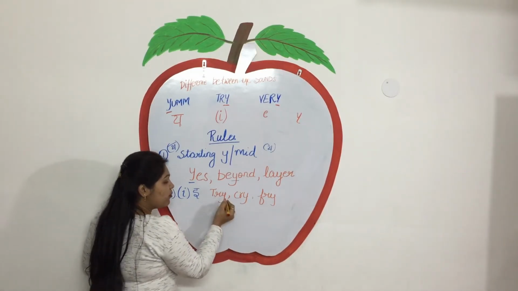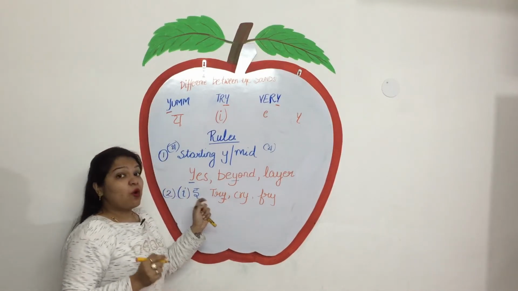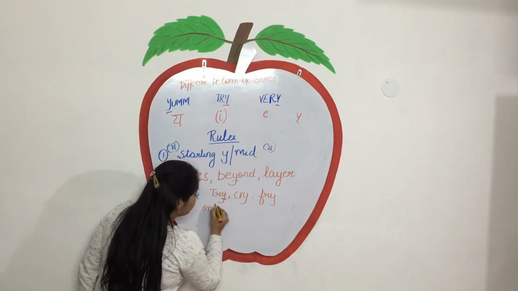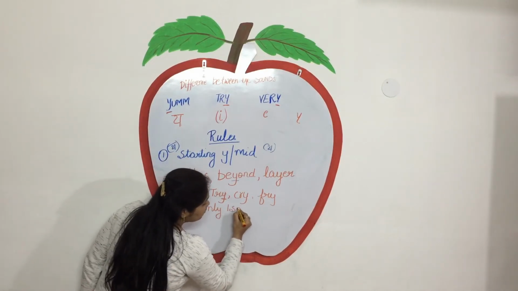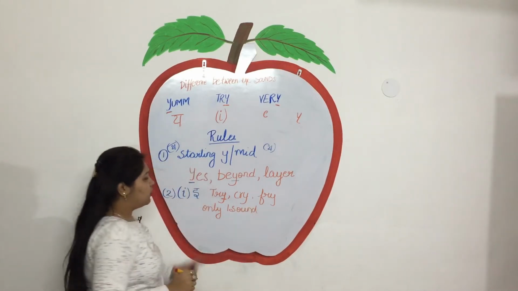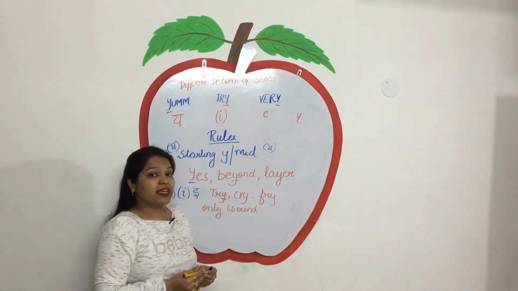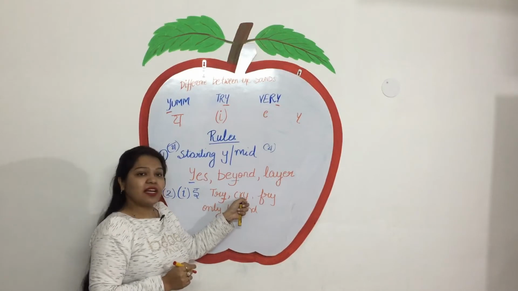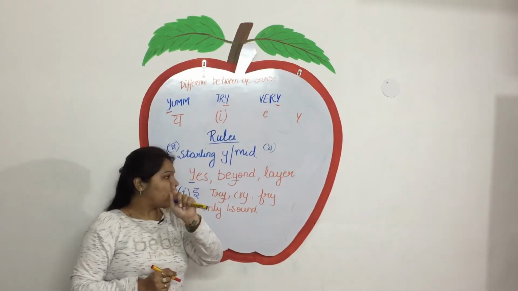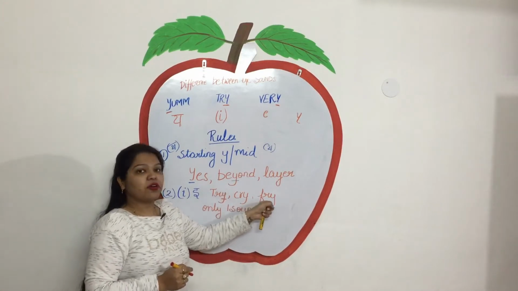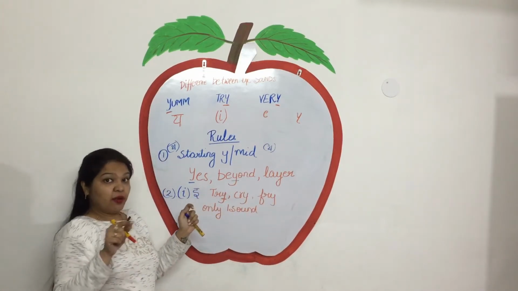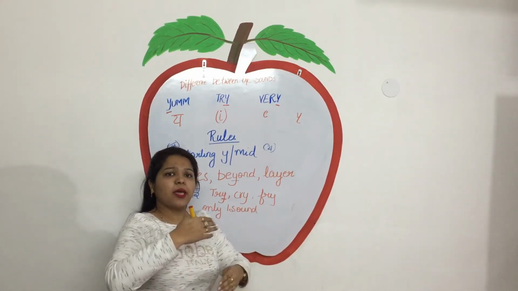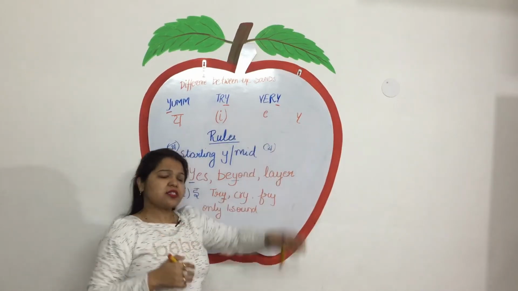Why I? Because before Y there is only one sound. Not letters, only sound. Like see, tr is two letters but the sound is one. Cry, fry, try, buy, why, this list goes on like this.